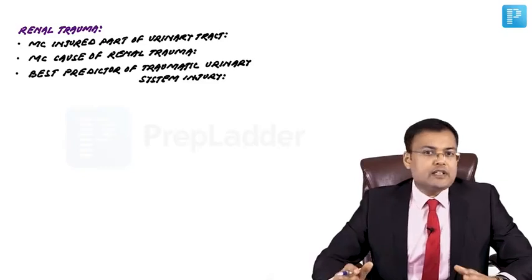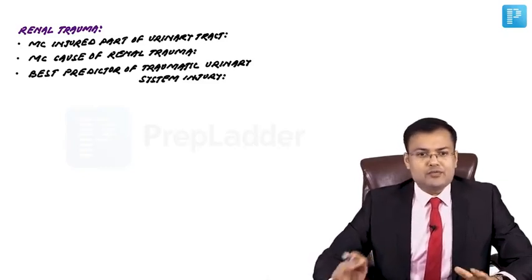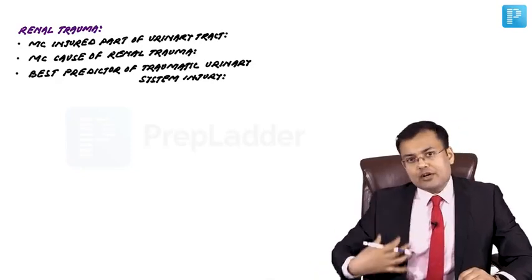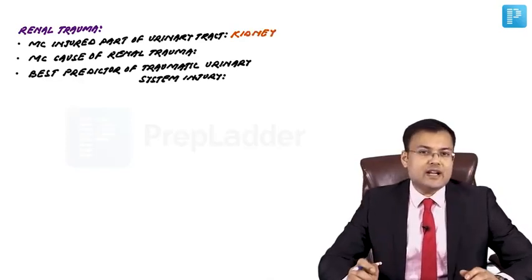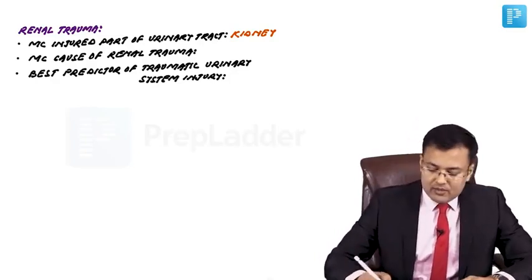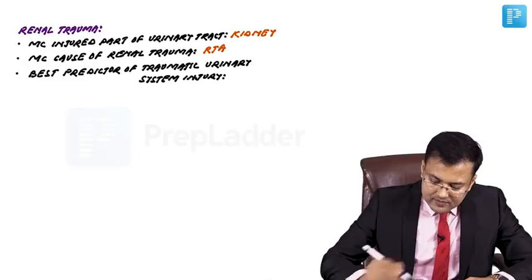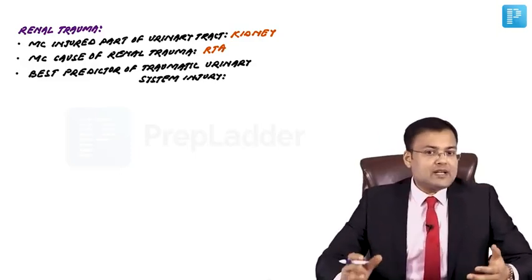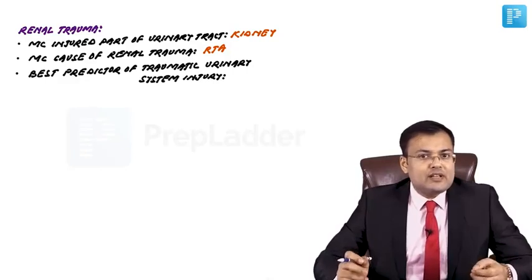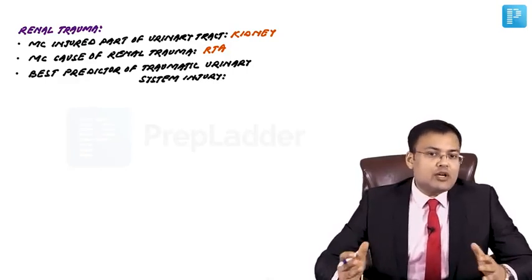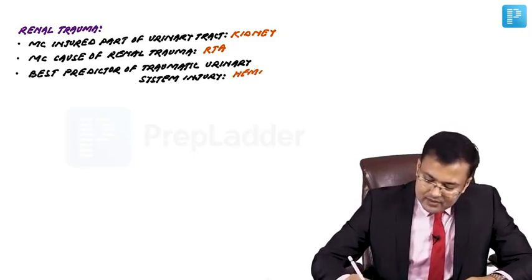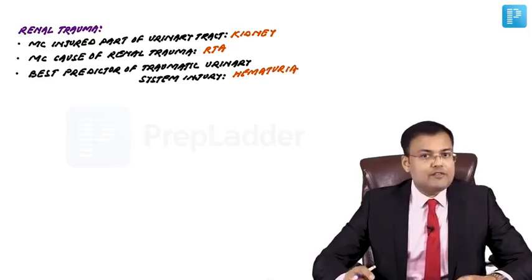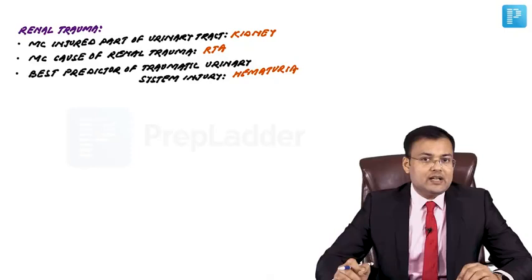See the one-liner questions related to renal trauma. First question, what's the most commonly injured part of the urinary tract? Obviously, it's the kidney. And what is the most common cause of renal trauma? It's road traffic accident. In which patients are we going to suspect traumatic urinary system injury? Yes, if the patient is having hematuria. So the best predictor of traumatic urinary system injury is hematuria.